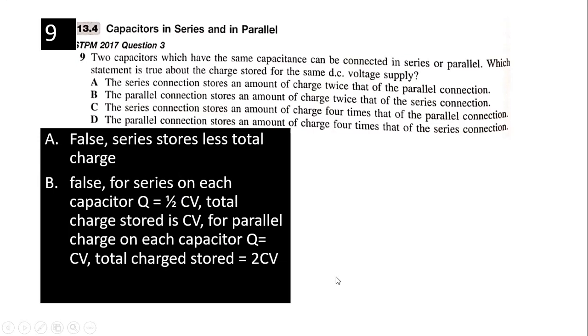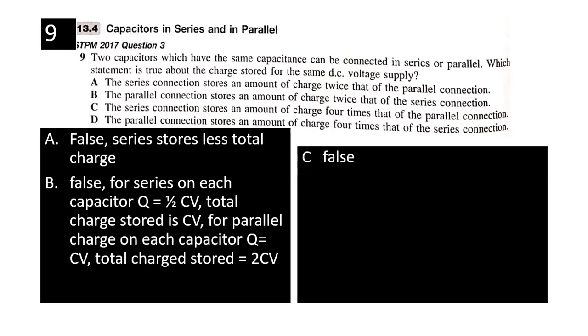The series connection stores an amount of charge 4 times. Right? Cannot. We have argued that already. False. Parallel connection stores an amount of charge 4 times. Yeah, you can take this one and divide by that one there. True. Okay. Answer is D.